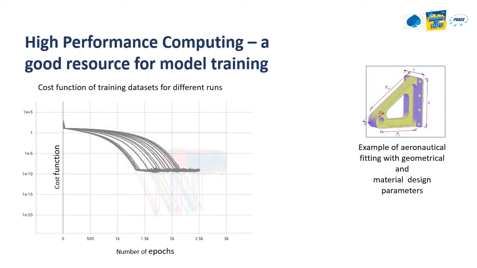And just before the vote of thanks, I would like to highlight the relevance of HPC to this project. Our training was based on synthetic datasets, which means that we have both the capacity and the quality under control. Taking these aeronautical components as a case study, the dataset contains parameters of the geometry, the material properties, and the applied forces as features, while the target is the result factor. High-performance computing is a good resource for neural network training.